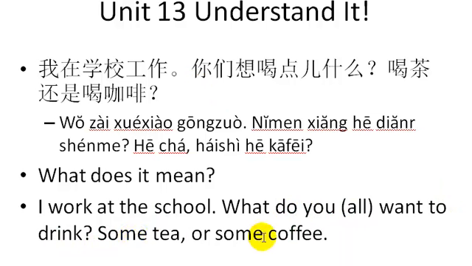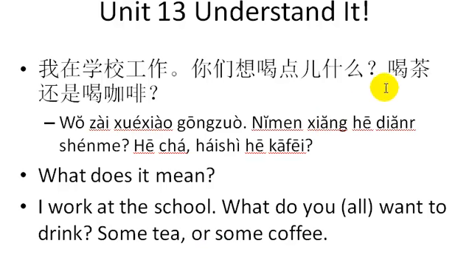Now, in English I should probably put in here, do you want some tea or some coffee? Because this is not a proper sentence. Would you like some tea or some coffee? Or do you want some tea or some coffee? That might be a better grammatically appropriate English translation.